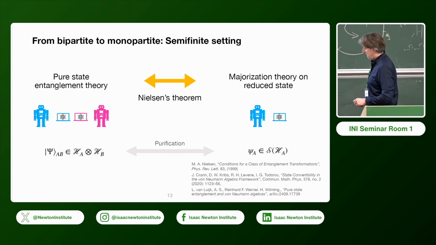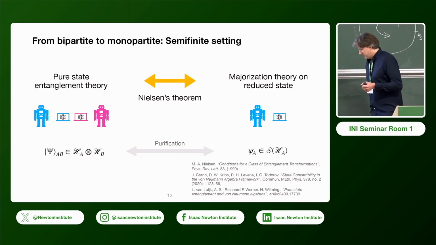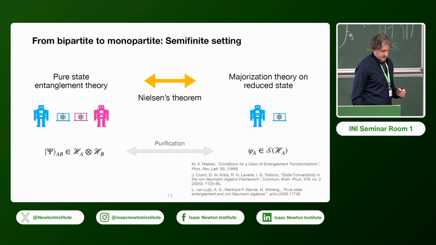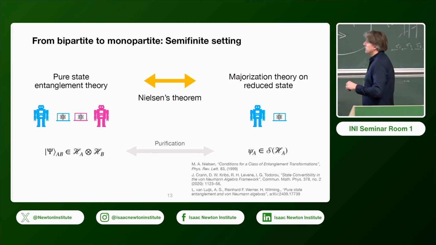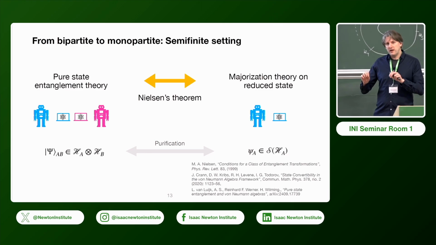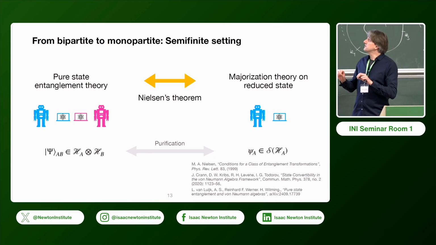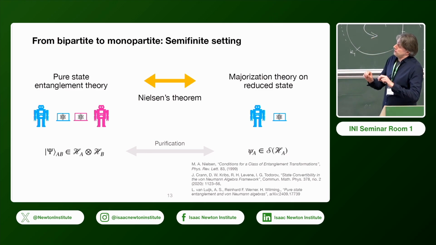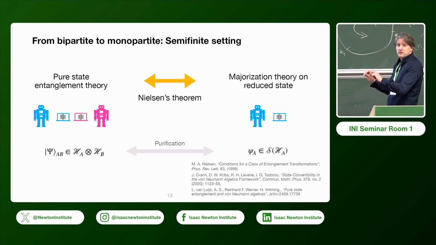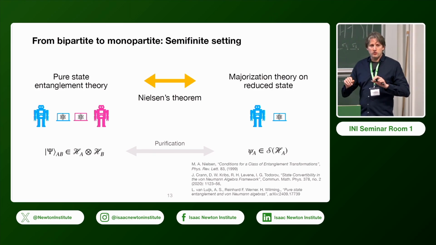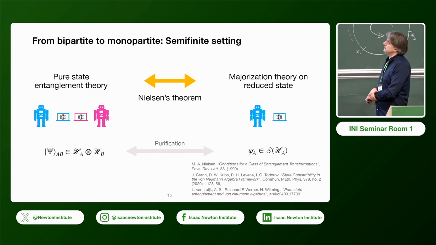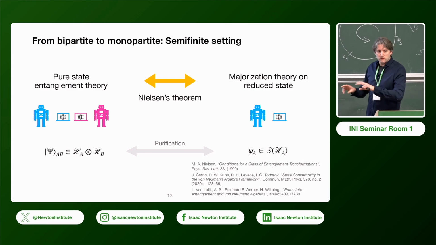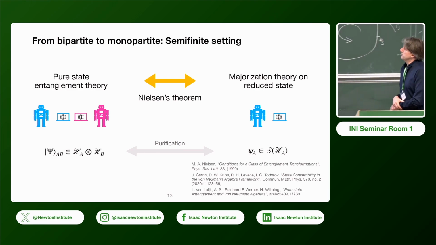Okay, and now we know from other ideas in quantum information theory that if you want to understand these bipartite entanglement properties, then you might want to pass from the bipartite setting to the monopartite setting. So instead of talking about the joint resources and the entangled states on that, we want to go to the marginals for the local systems of Alice and Bob.